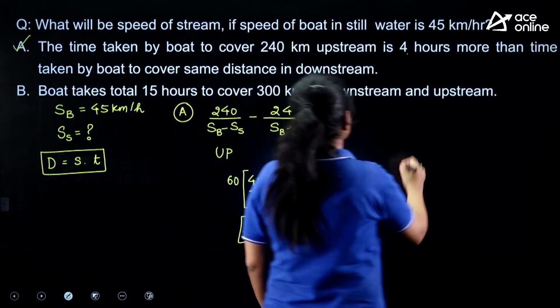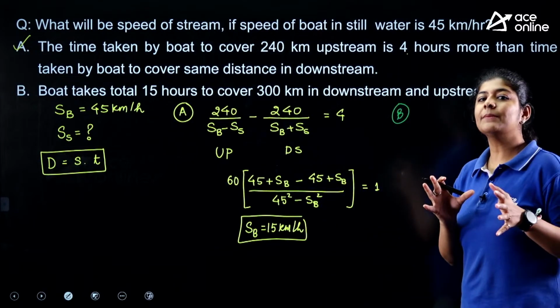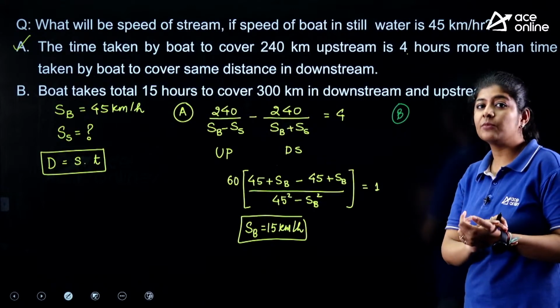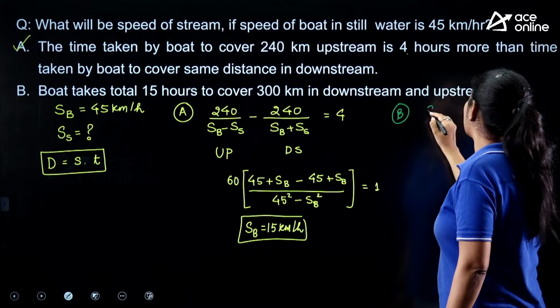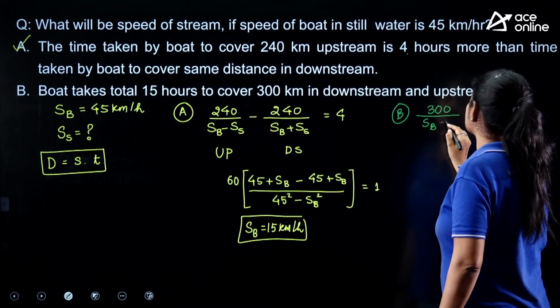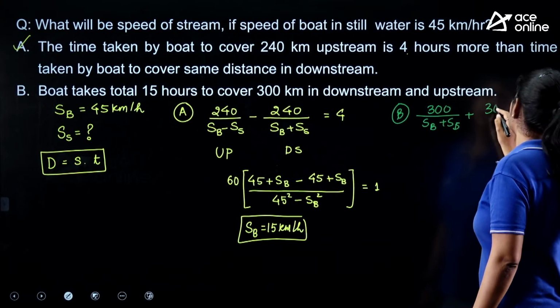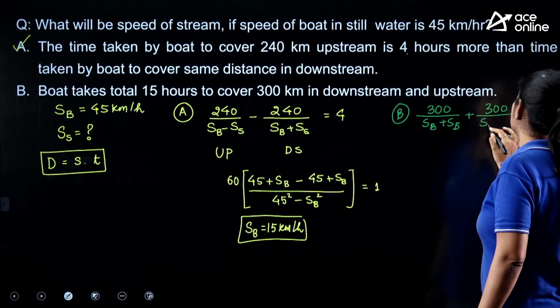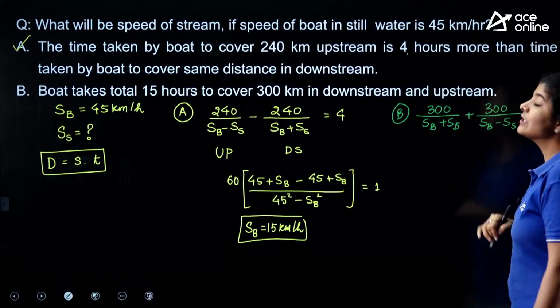Now we need to check B. The question is saying that the total time taken upstream and downstream to cover a 300 kilometer distance will be 15 hours. That means 300 kilometers downstream plus 300 kilometers upstream, and the total time taken is 15.